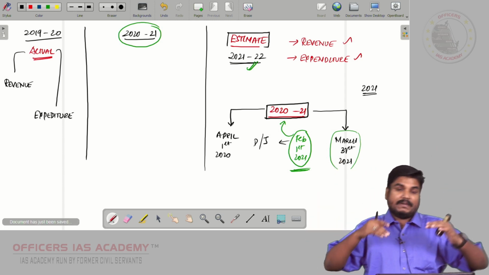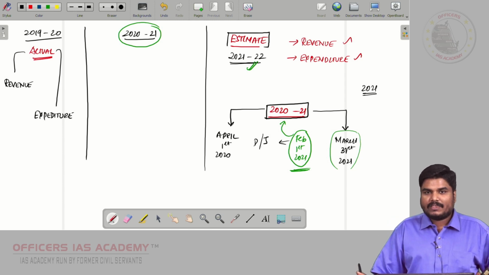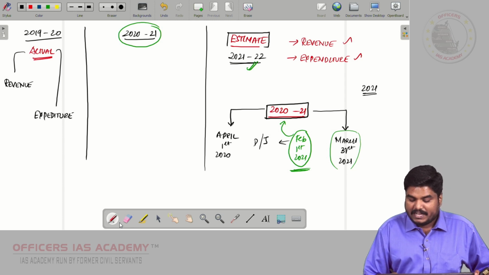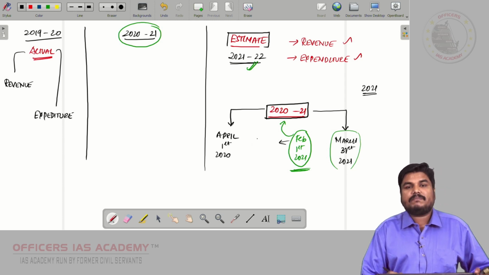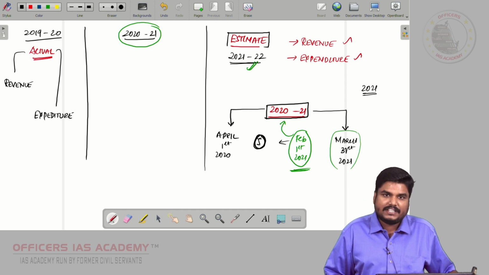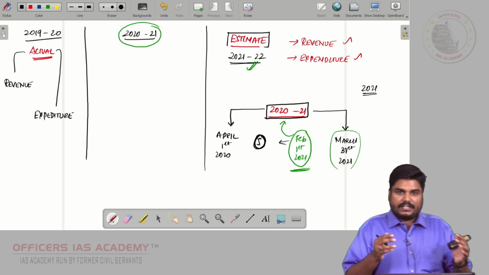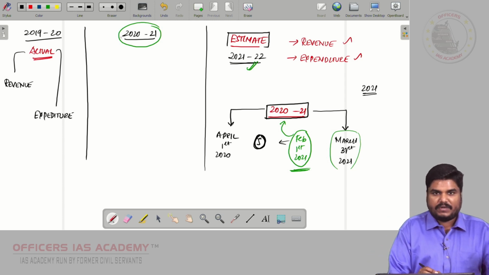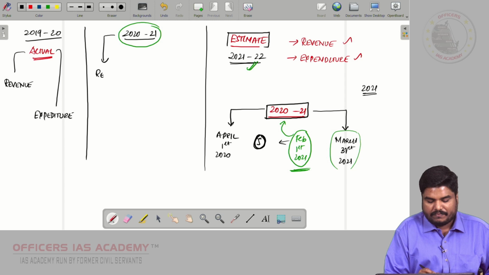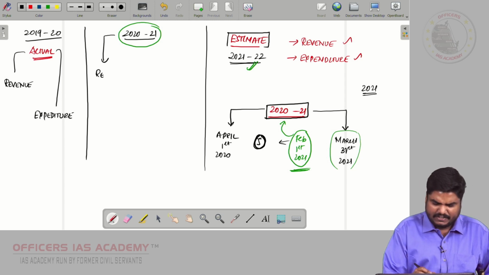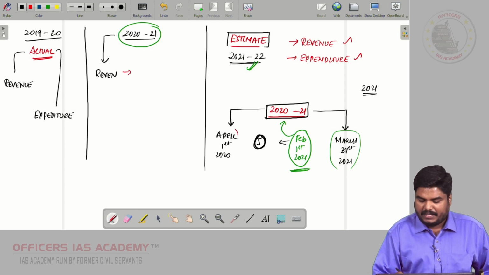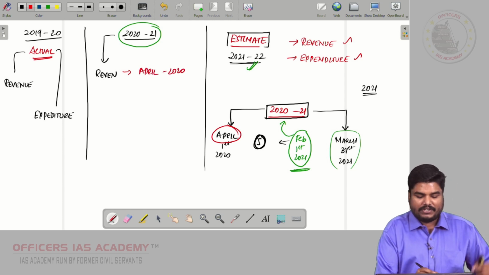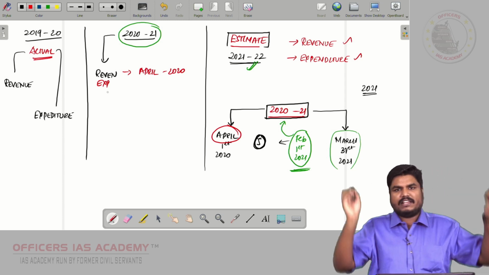For a country like India, preparing a budget takes some time. So let us comfortably assume that the Finance Minister would have started the budget preparation at least by the month of January. If you take the revenue and expenditure facts of 2020-21, definitely April month data, April 2020, what was the revenue, what was the expenditure, is available.